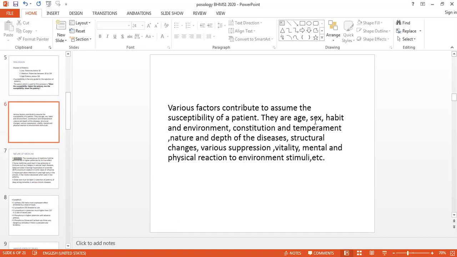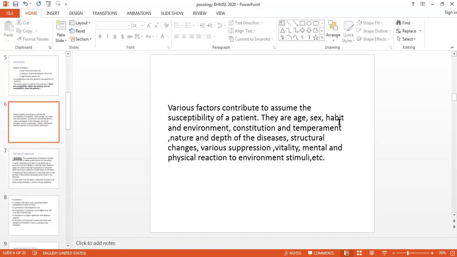But if the woman does not have that much mental strain or worry, definitely you can give the lower potency. In the male, if they are more sensitive, irritable, highly susceptible, then here we require the higher potency. So for gender differentiation, अगर आपको करना है, you have to look for their lifestyle. You have to look for their type of work, and then only you decide the potency.